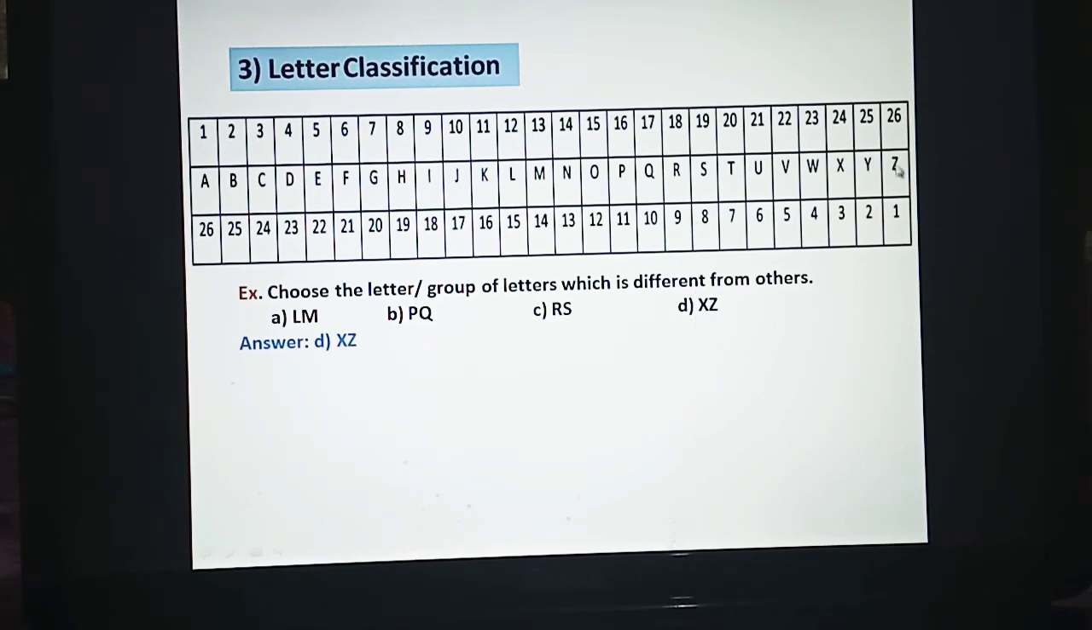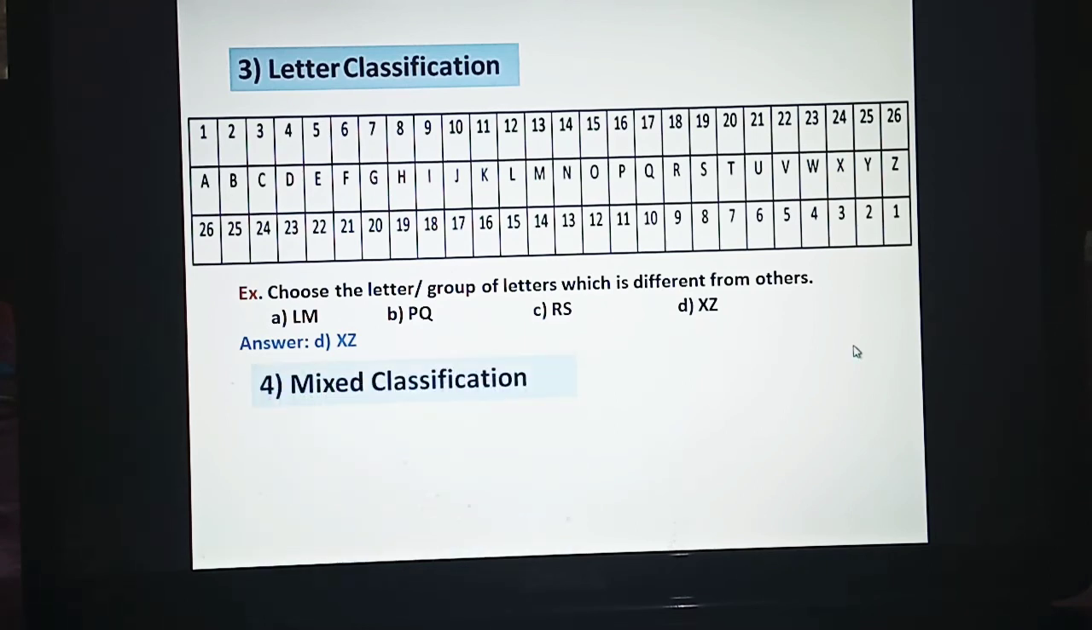Then XZ. Now see, XZ are not coming together. Y is between them. So these are not consecutive. That means this is the odd one out. All other groups are following the pattern that they are consecutive letters. And XZ is not a group belonging to consecutive letters. So the option D, XZ will be the answer.